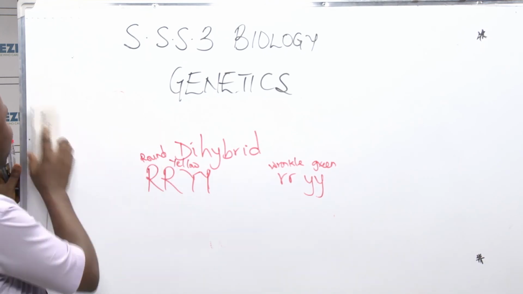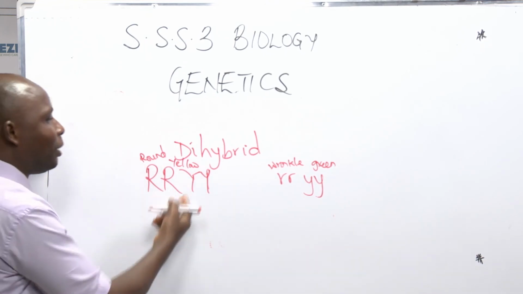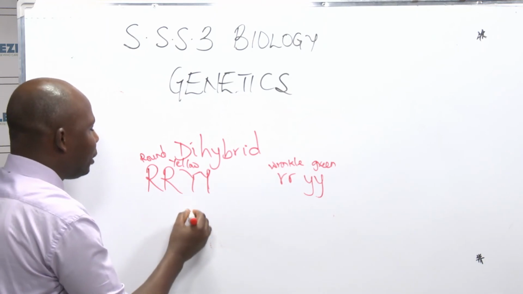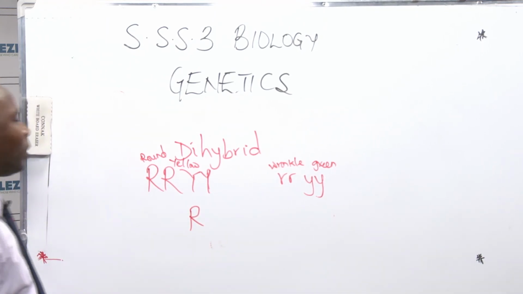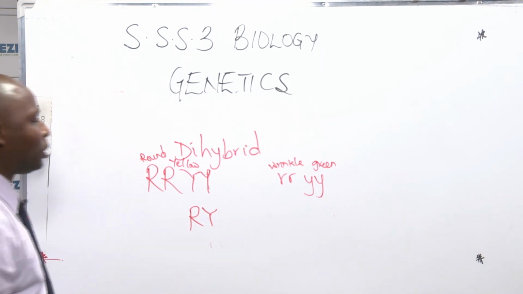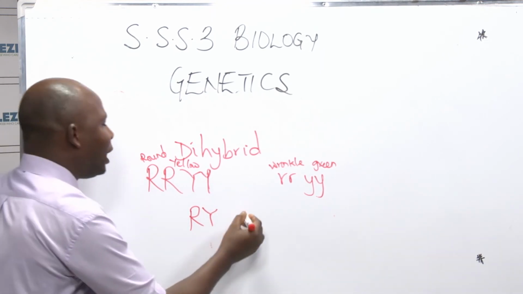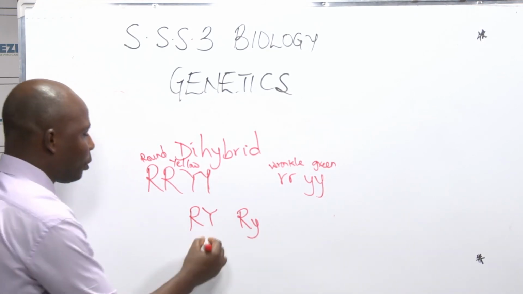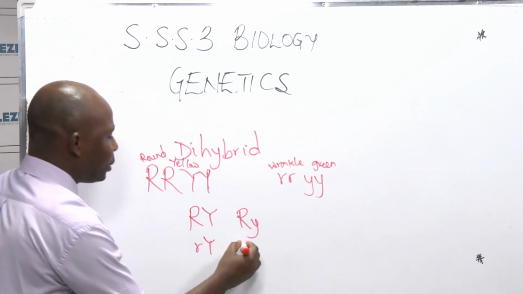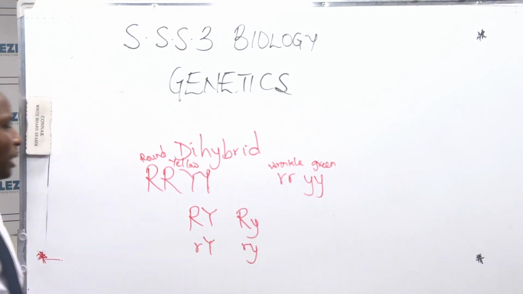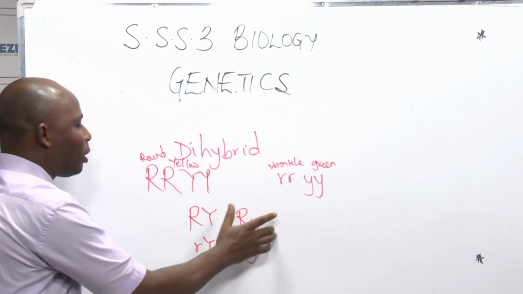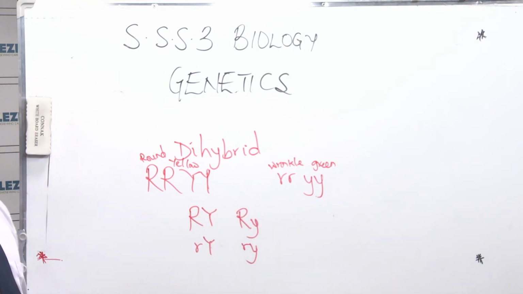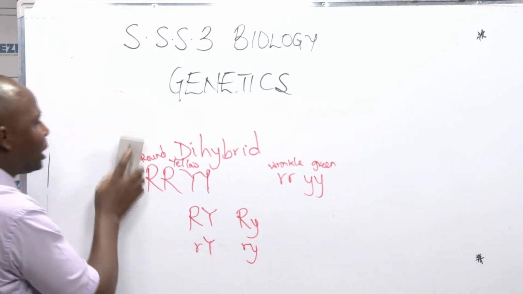Now, this one, round and yellow, and the other, wrinkled and green, from all indication will give us only this kind of children: a child that is round and yellow, or a child that is round and green, or a child that is wrinkled and yellow, or a child that is wrinkled and green. So these are the 4 types of children that this particular combination can give us. Now, when you cross these ones, what are the offspring like? That was what he did.